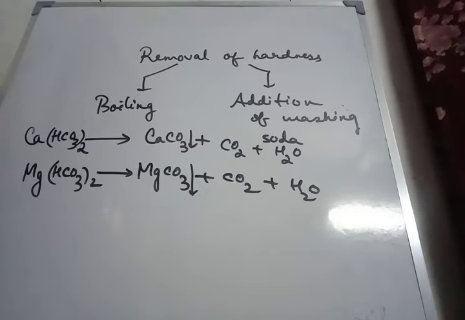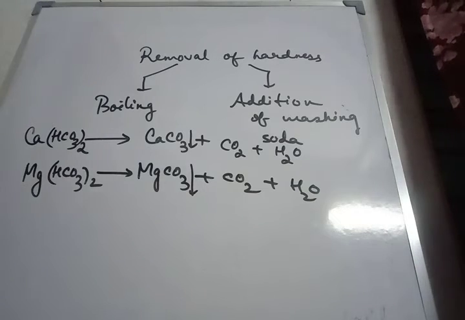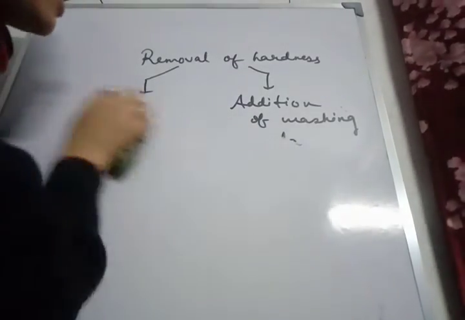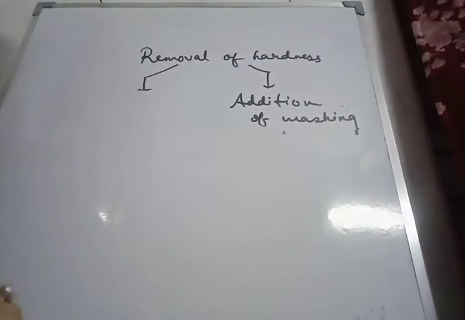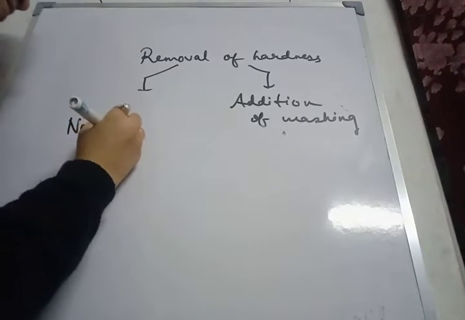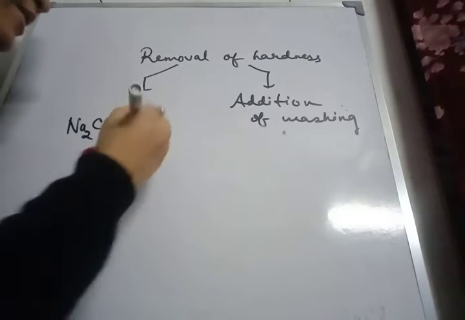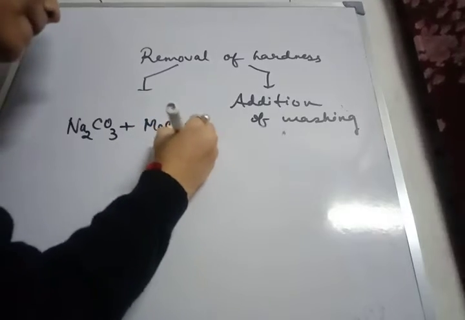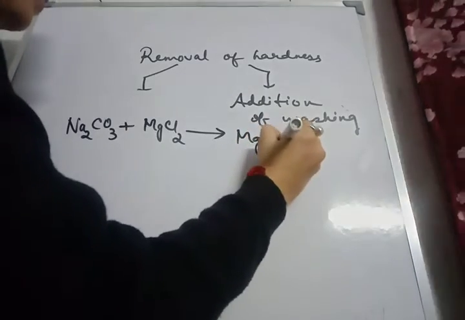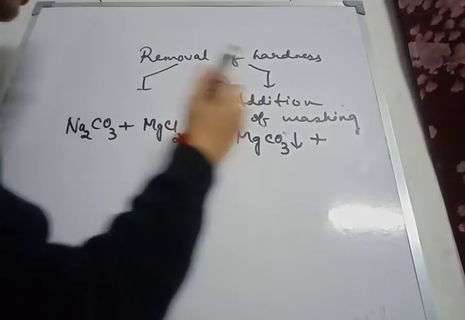Okay. Next, we have the second method, that is addition of washing soda. I already told that this is for removing the permanent hardness. So let's see the equations. Washing soda formula is Na2CO3. Permanent hardness means it is dissolved chlorides and sulfates. So magnesium chloride, when it reacts with washing soda, we get MgCO3, downward arrow means it is the insoluble part, plus 2NaCl.